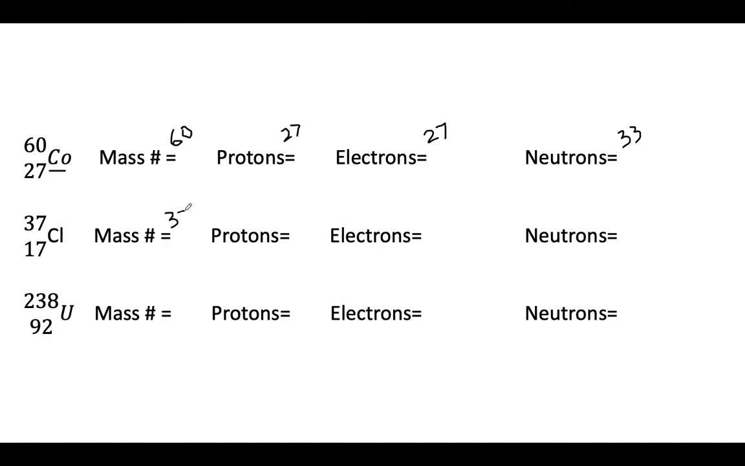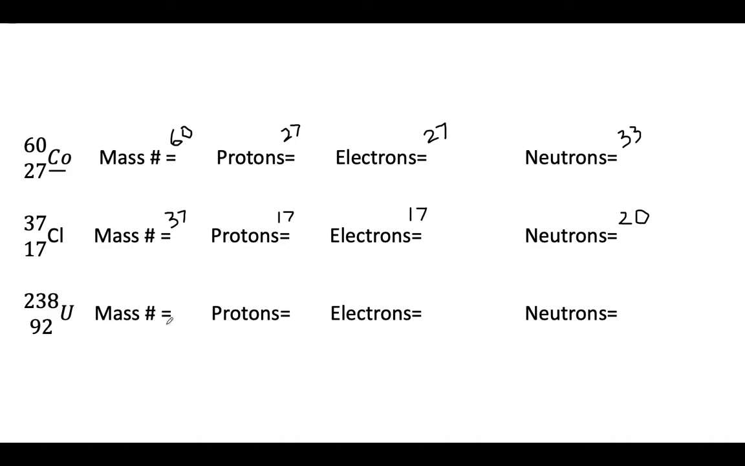The protons are 17. The electrons are 17. And the neutrons are the mass number minus the protons, and that is 20.